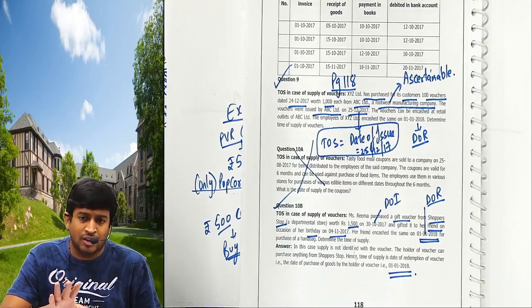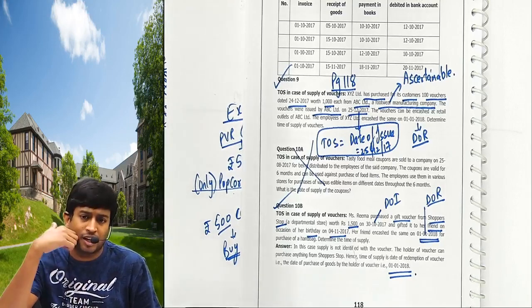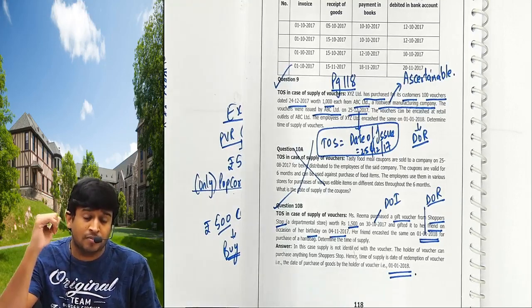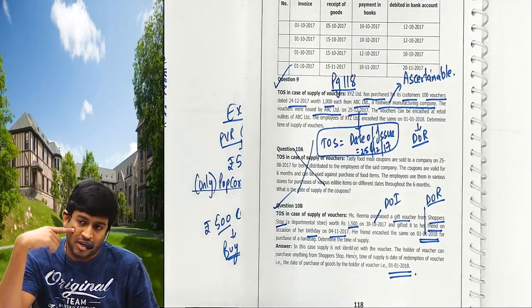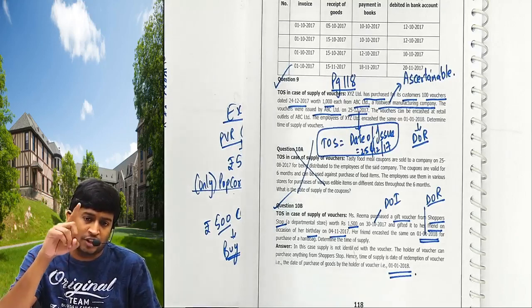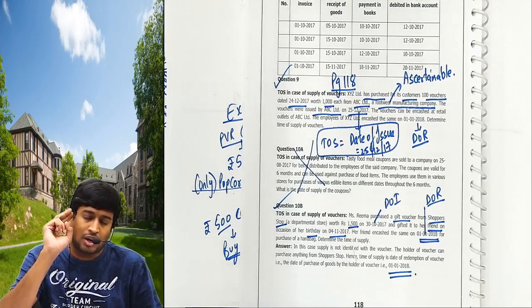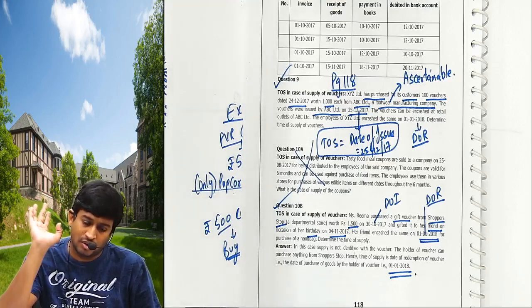If he says you can use this for any purpose: spa, cutting, shaving, face massage, back massage, foot massage, non-ascertainable. If ascertainable, date of issue of voucher; if non-ascertainable, date of redemption of voucher.